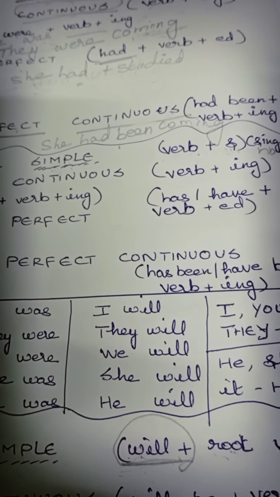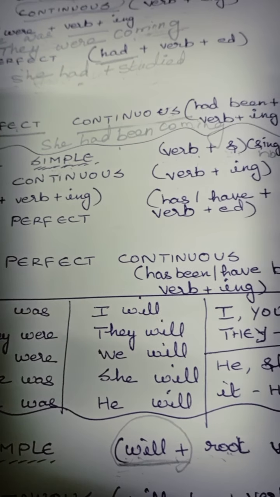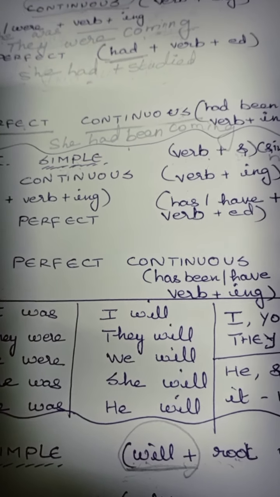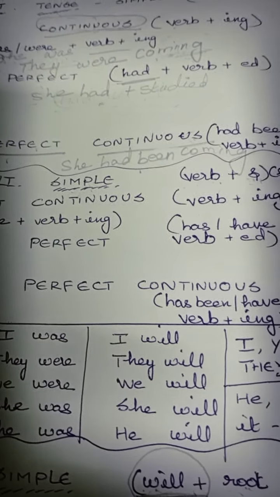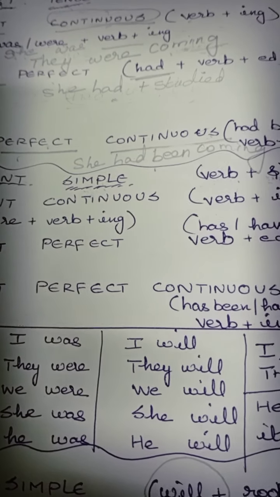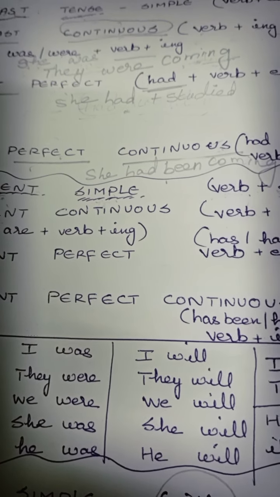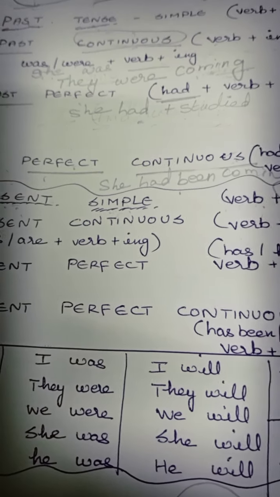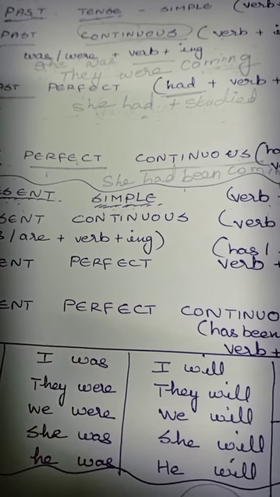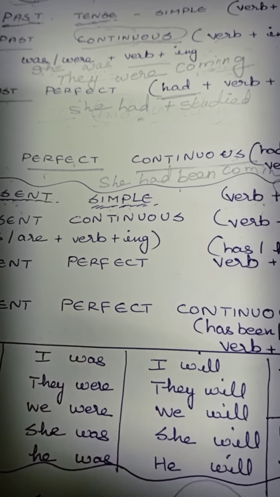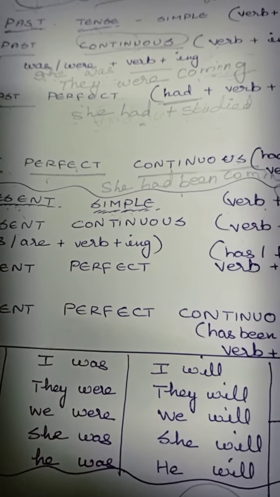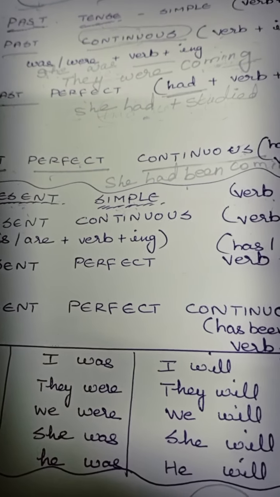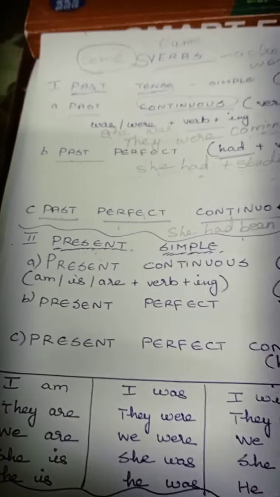When you say I, what will you use? I am coming. Okay. Can you write "I is coming"? It is wrong, children. Whenever "I" comes, you should use "am." For ing alone, when you add it with the verb, you should use am. Got it, children? I am coming. She is coming. He is coming. It is flying. And for they, you know it is plural, so they are coming. We are coming. Got it, children? That is for present continuous.